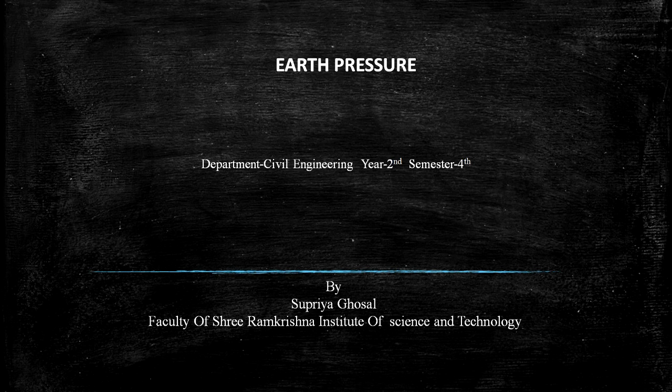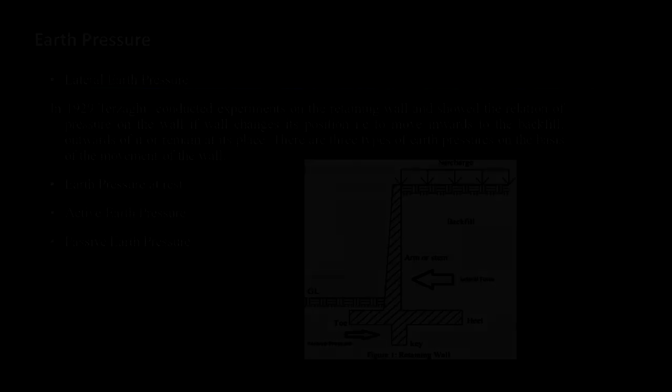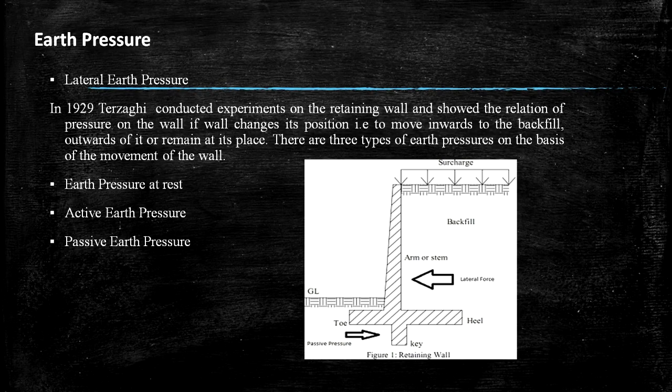Today I have discussed the chapter on earth pressure. In the first slide, we have to know the definition of earth pressure. Earth pressure refers to the natural movement of the earth soil. It is sometimes referred to as lateral earth pressure, which is measured by the amount of tension that occurs on a basement or